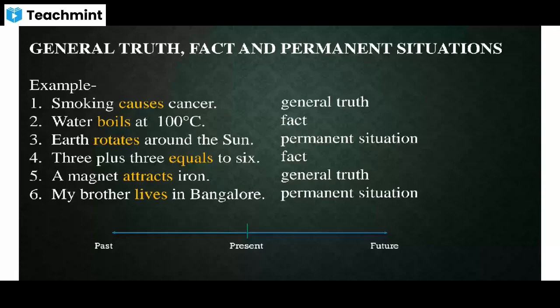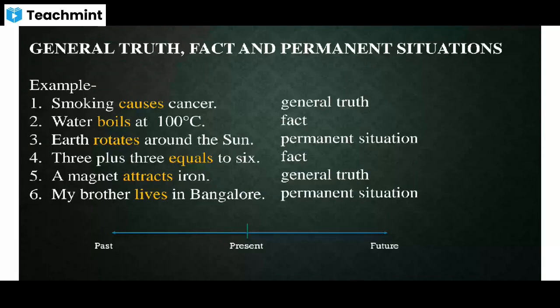Correct? Look at the second example. Water boils at 100 degrees Celsius. This is also a fact. It does not change in future. It was the same in the past. Correct? Then, Earth rotates around the sun. So it is also a fact or a permanent situation. Yesterday also, Earth was rotating around the sun. Today also the fact is the same. Even in the future it remains the same.